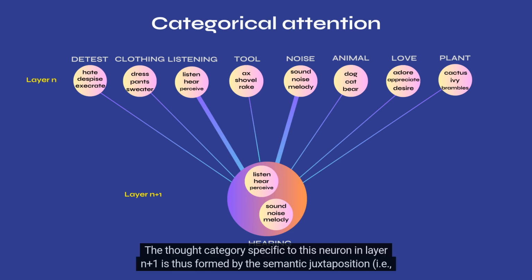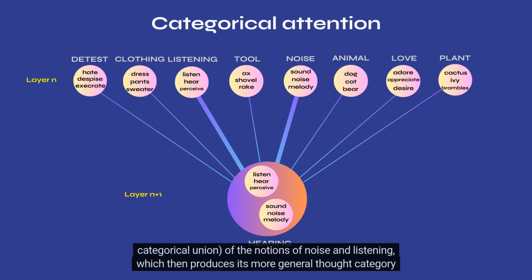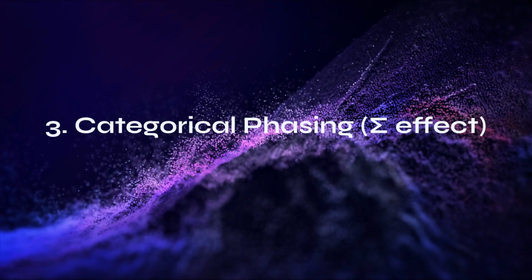The thought category specific to this neuron in layer n+1 is thus formed by the semantic juxtaposition, that is, categorical union, of the notions of noise and listening, which then produces its more general thought category of hearing.